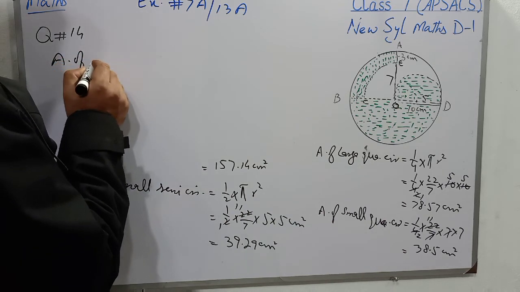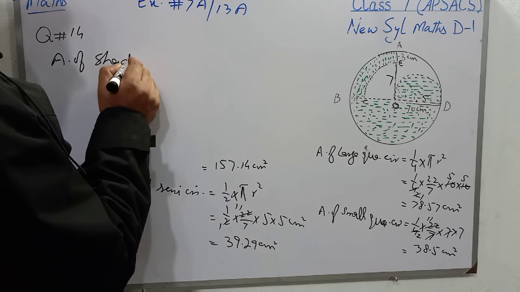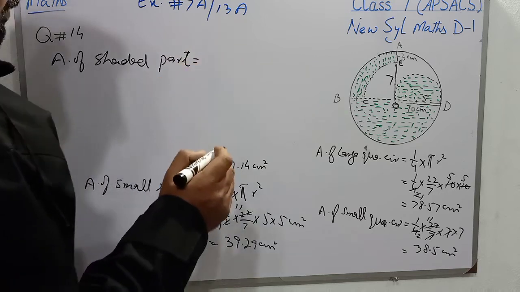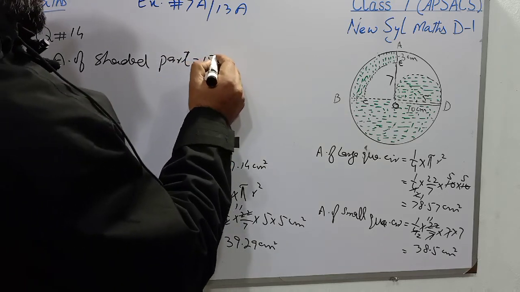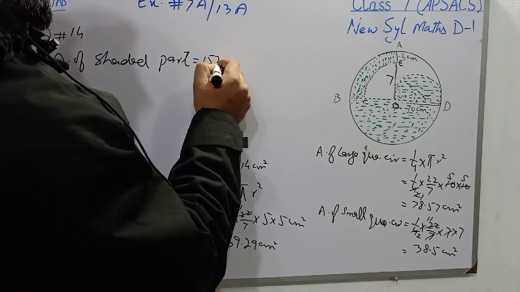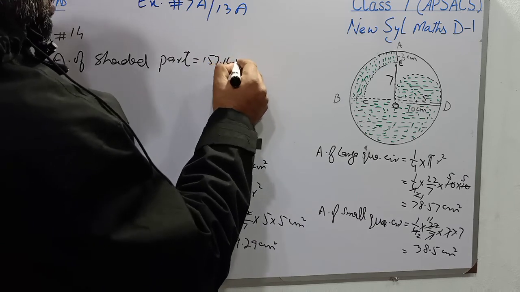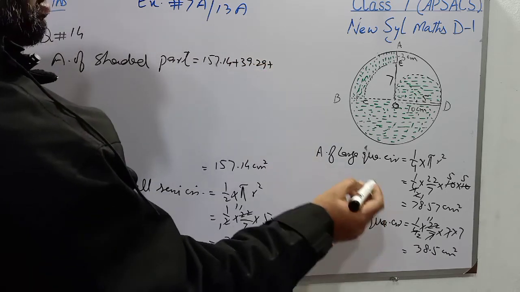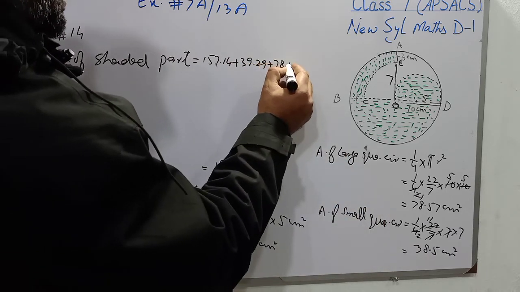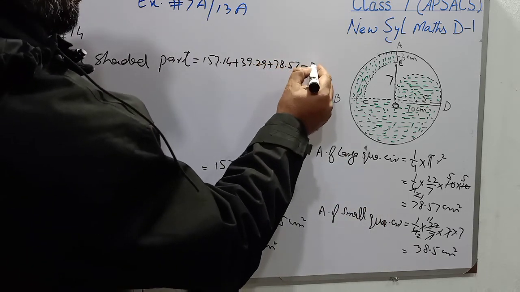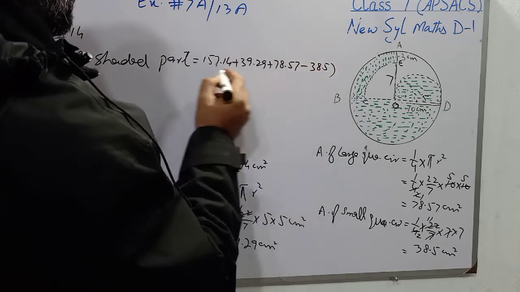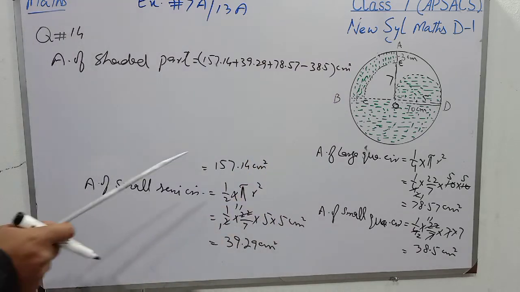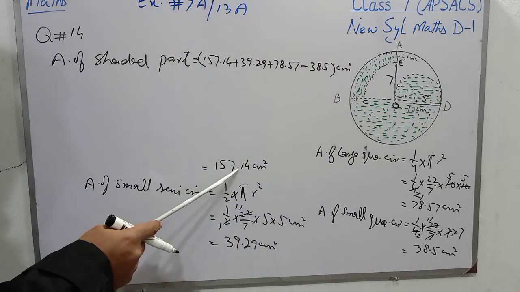So students, it is written as area of shaded region or shaded part, that will be 157.14 plus 39.29 plus 78.57 minus 38.5 centimeters square. Students, I am explaining it again.